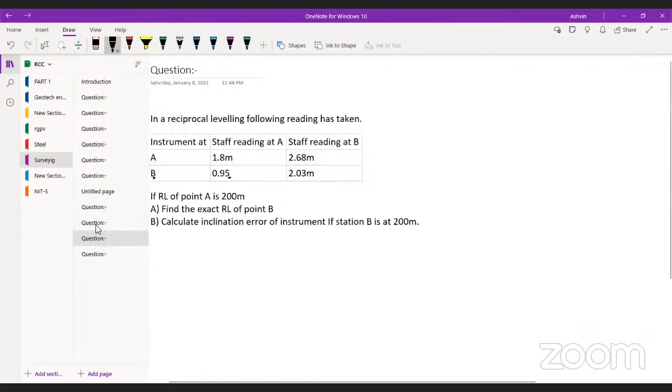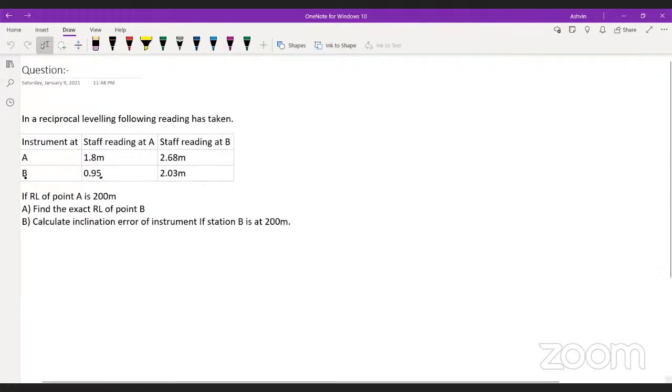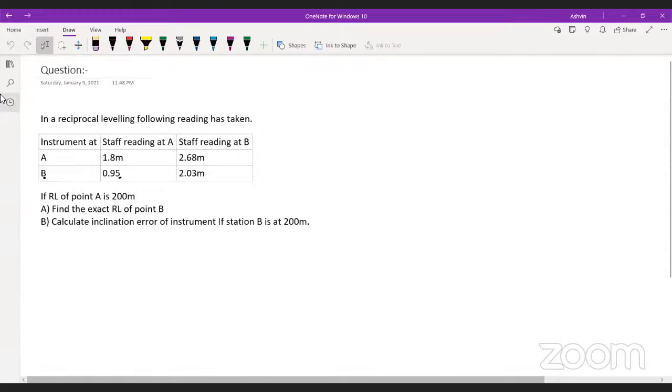The next question is based on the concept called reciprocal leveling. I guess you understand the concept of reciprocal leveling. How many students are here who know the concept of reciprocal leveling? Does anybody want me to make you understand? Does anybody have doubt in taking the readings? If any student has doubt regarding what reciprocal leveling is, kindly comment so we can move forward. Otherwise I have to make you understand this.